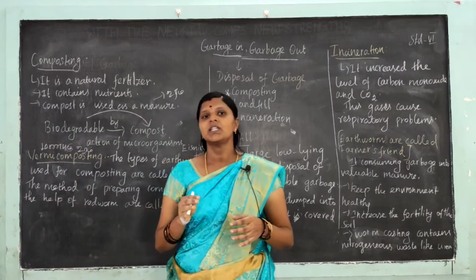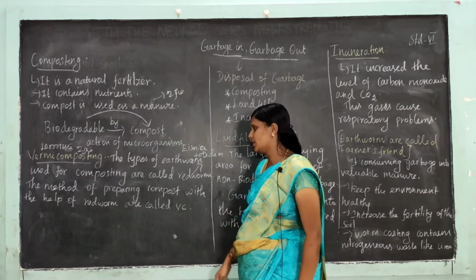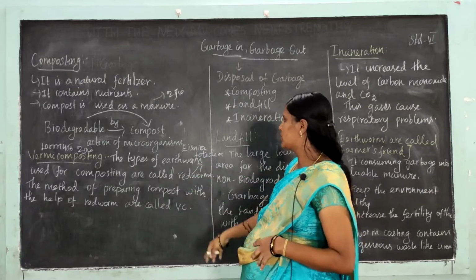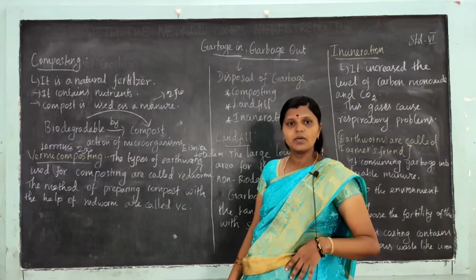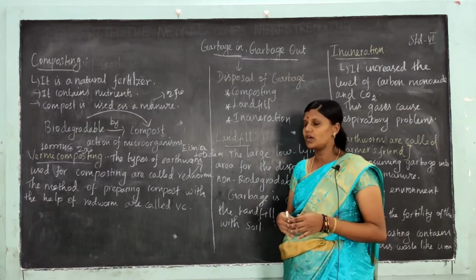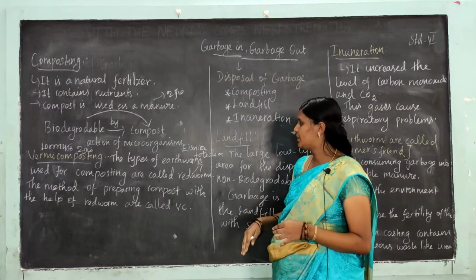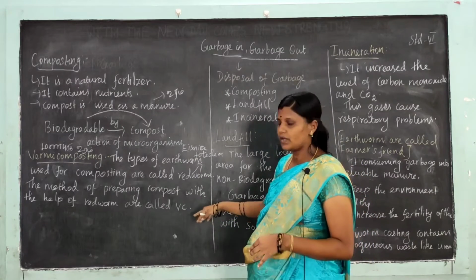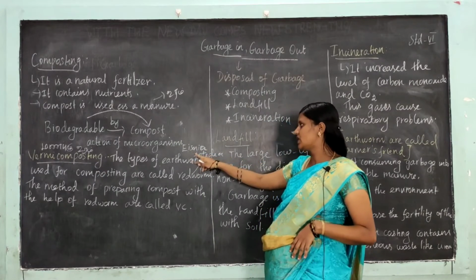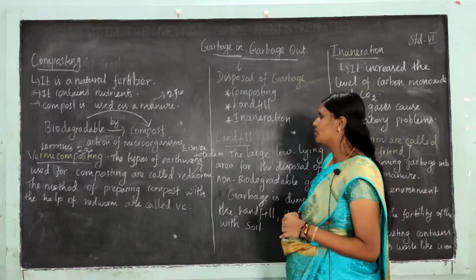What is vermicomposting? The method of preparing compost with the help of redworm is called vermicomposting. The name of the redworm used in vermicomposting is Eisenia foetida. The type of earthworm used for composting is called redworm. Eisenia foetida is the earthworm used in vermicomposting.